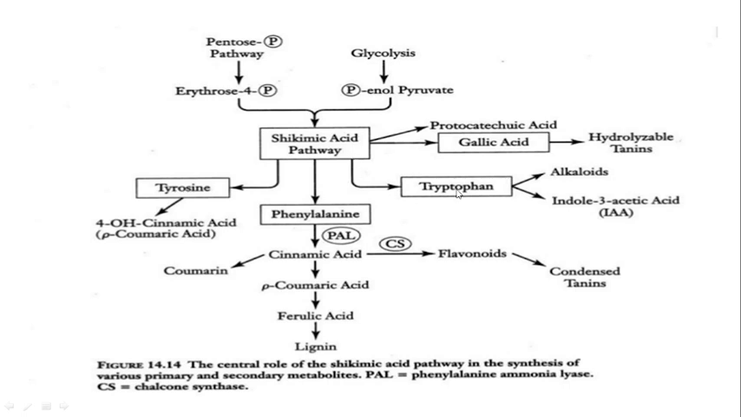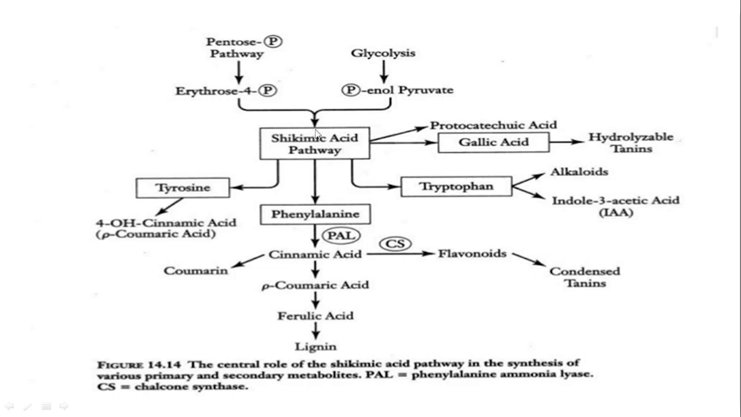Tryptophan is an aromatic amino acid which is produced from the shikimic acid pathway. From tryptophan, alkaloids and indole-3-acetic acid are produced. So alkaloids and indole-3-acetic acid are secondary metabolites produced from the primary metabolite tryptophan, an aromatic amino acid.